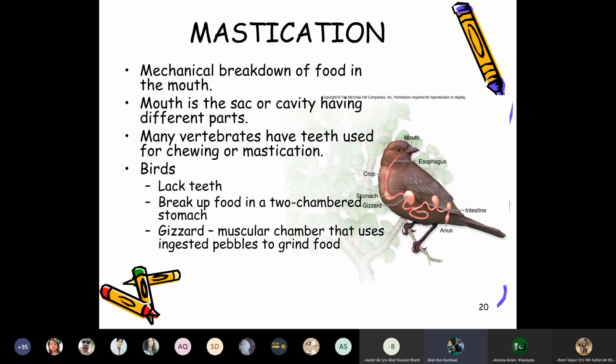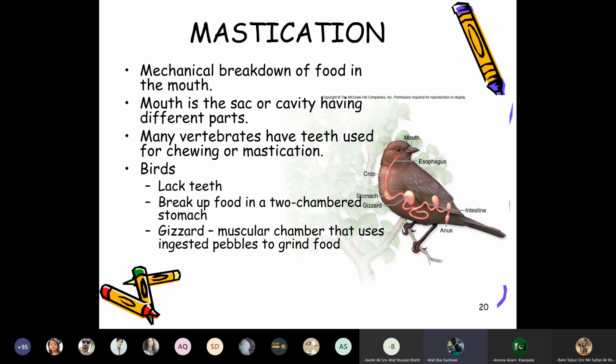Many vertebrates have teeth used for chewing and mastication. Birds lack teeth. They have a beak to break down the food, and a two-chambered stomach. The one-chambered stomach is present in dogs and in animals like the horse, and even the human being is a simple stomach animal, whereas the two-chambered stomach is present in birds.